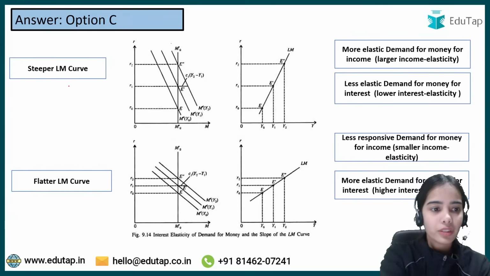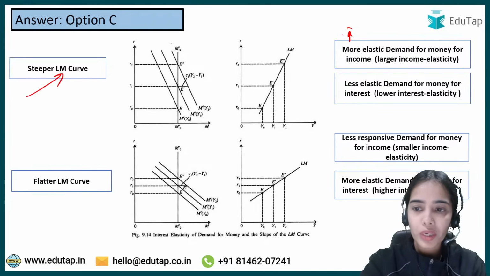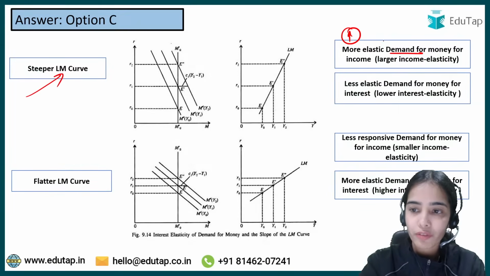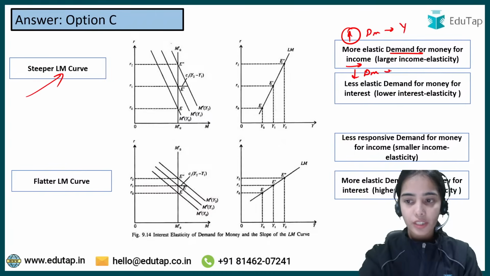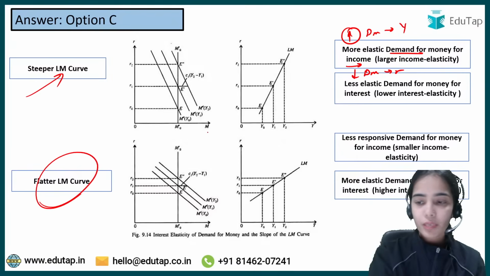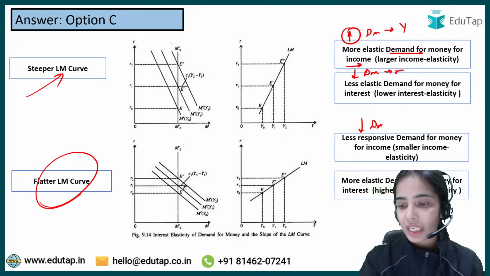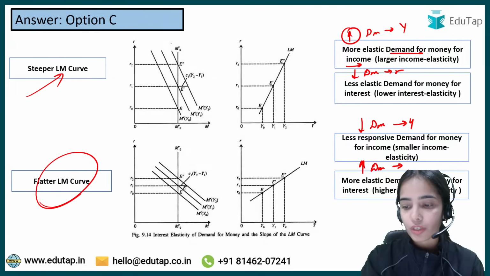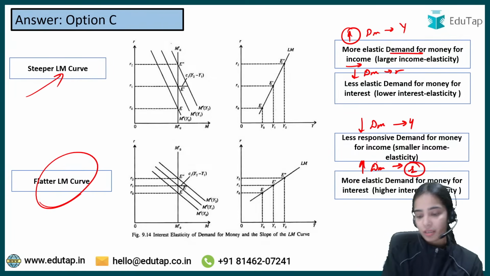In the LM curve, for a steeper LM curve, demand for money is more elastic to income and less elastic to the rate of interest. For a flatter LM curve, demand for money is less elastic to the level of income and more elastic to the rate of interest. Then we have a flatter LM curve.